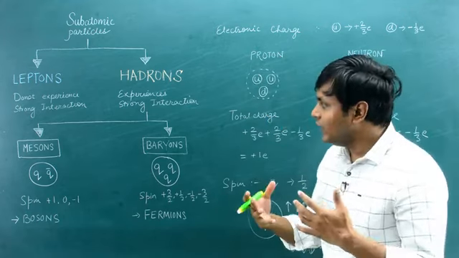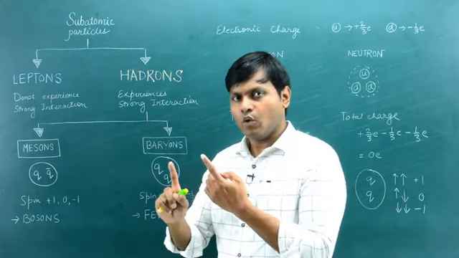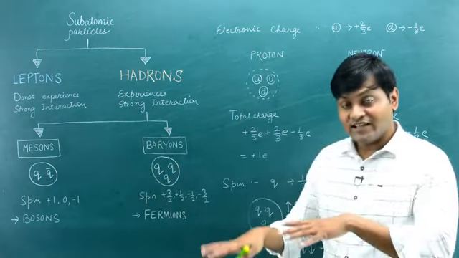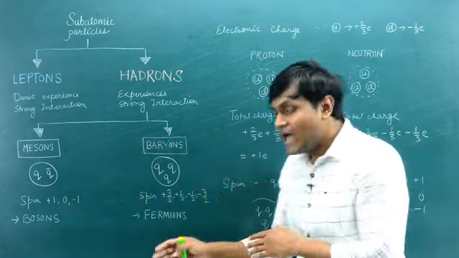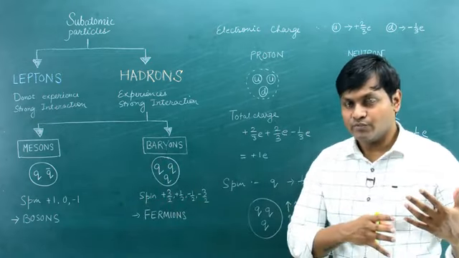So this is one way in which we can distinguish mesons and baryons. Mesons are made up of a quark-antiquark pair. Baryons are made up of 3 quarks. The mesons are bosons and they follow the Bose-Einstein statistics. They do not follow the Pauli's exclusion principle. Baryons are fermions. They follow the Fermi-Dirac statistics. They follow the Pauli's exclusion principle.